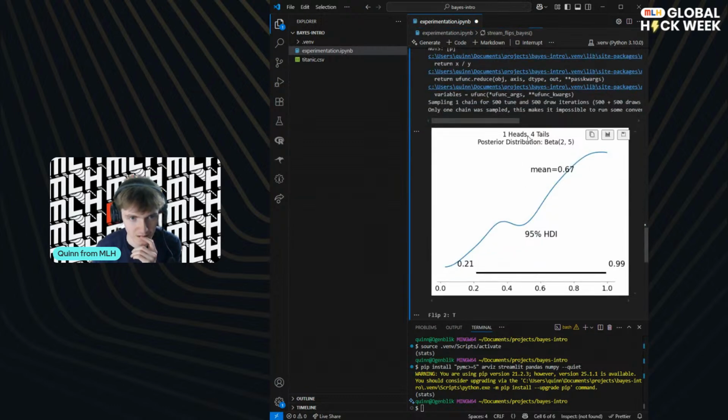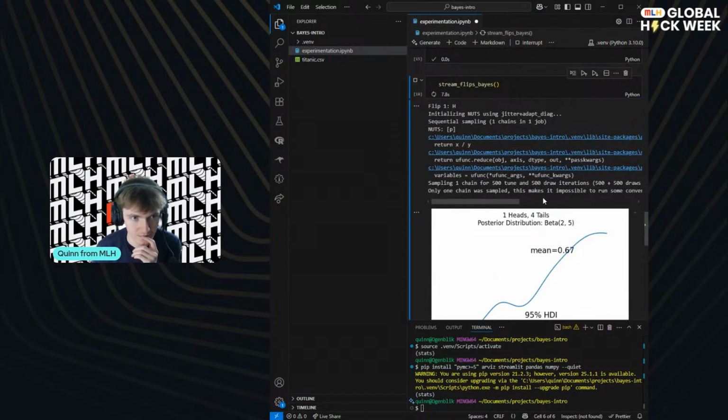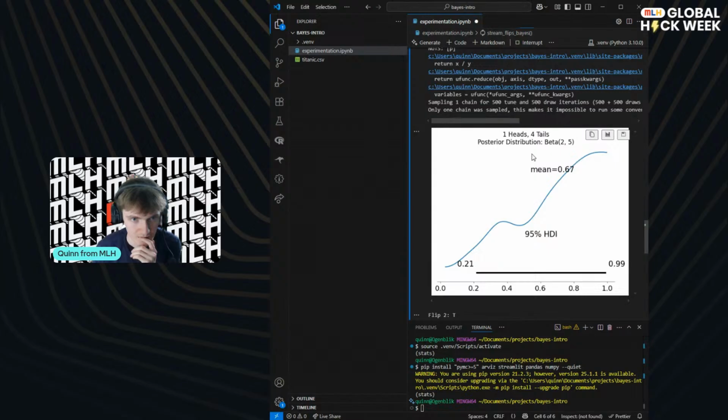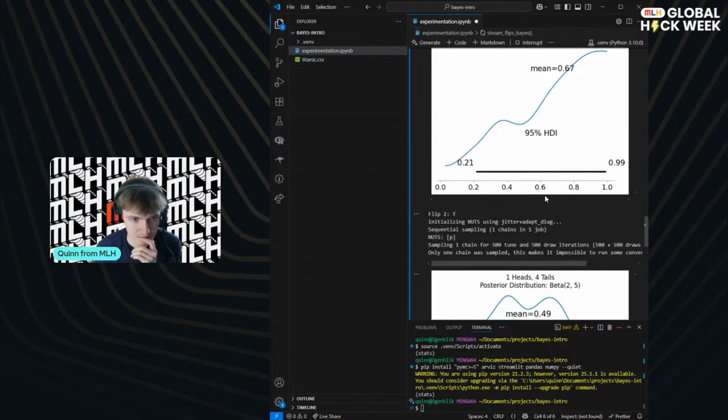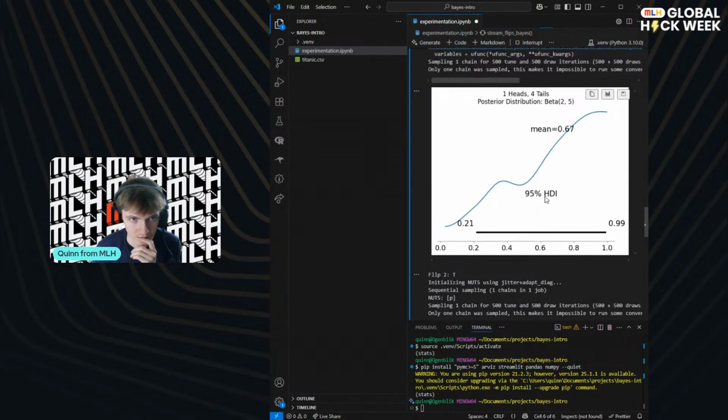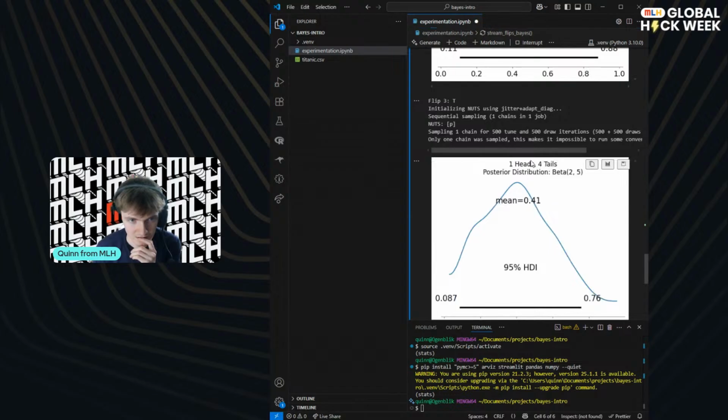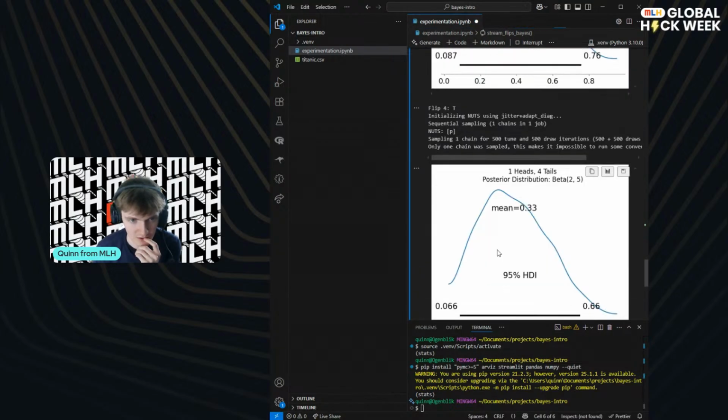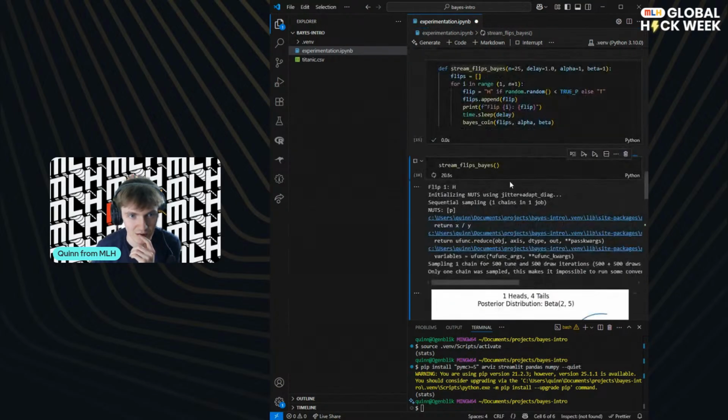Okay. So how is it? We've got 4 heads. No, 4 tails even. Okay, so this is not updating. That's fine. But the plot is okay. Let's go back and fix that error so it's a bit clearer.